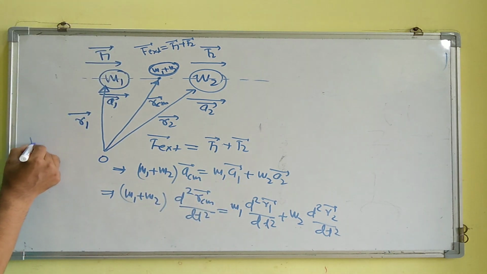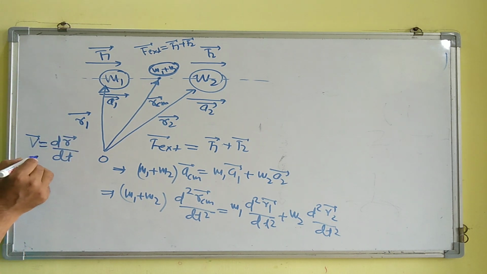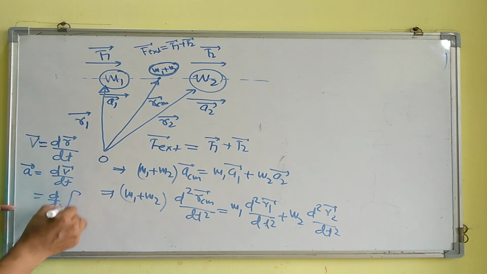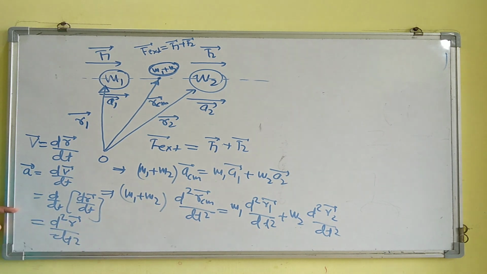We know that velocity is given by the differential rate of change of position vector, right? So again if we write down acceleration, this comes to be dv by dt, and V can be written as dr by dt, so this comes to be d square r by dt square, right?